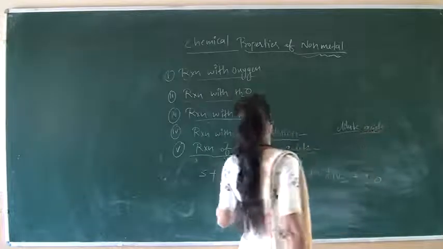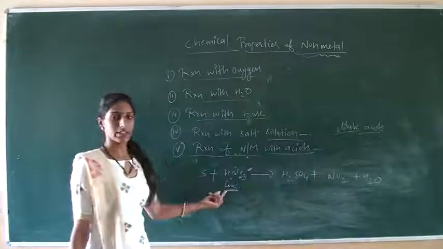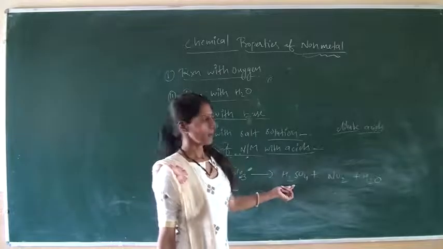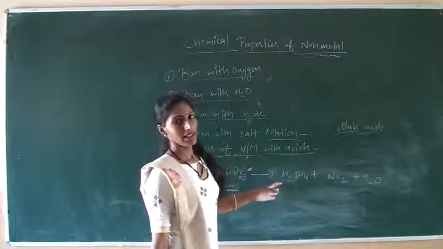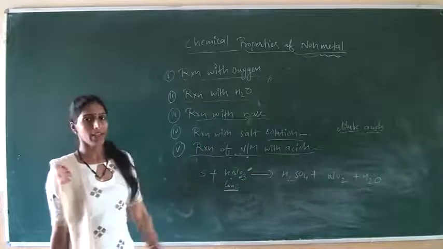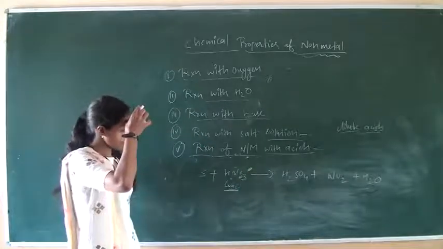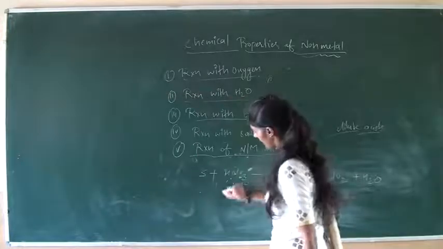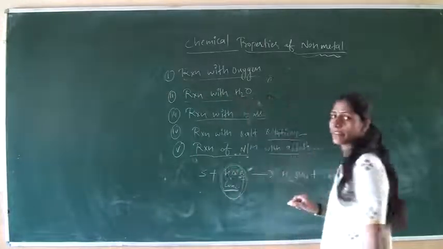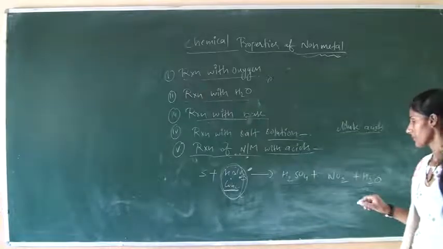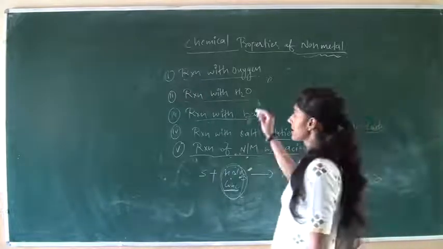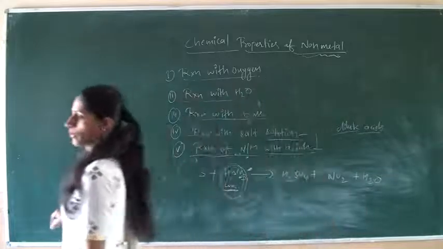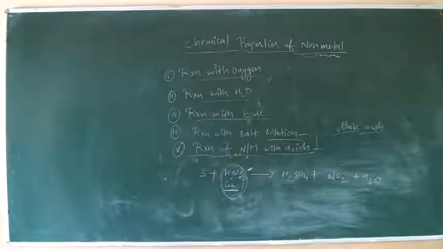They only react with some concentrated acids and form a compound. Generally metals react with dilute acids, but non-metals do not react with dilute acids, they only react with concentrated acids. Okay, these are some basic chemical properties of non-metals.